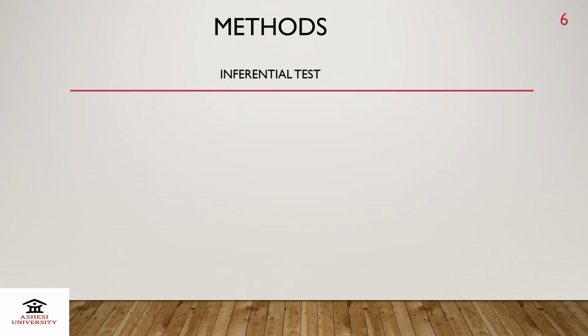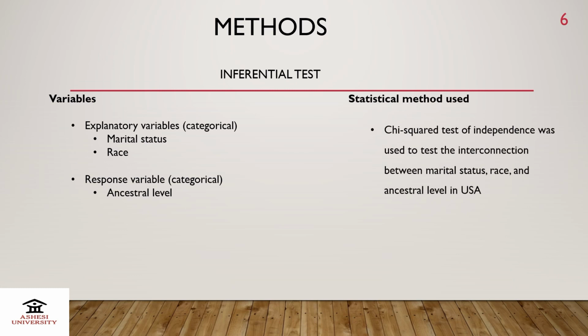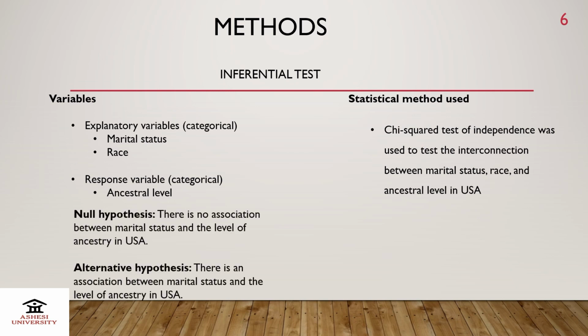The methods, inferential test. The explanatory variables are categorical, that's marital status and race. And the response variable for both associations is ancestral level. The statistical method used was chi-square. The reason is the variables in both associations are all categorical and the sample size is greater than 30. This qualifies us to use the chi-square.